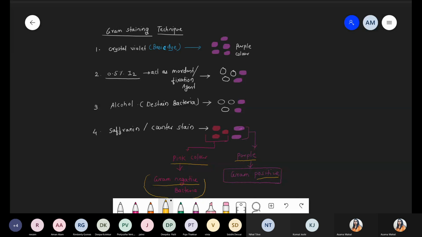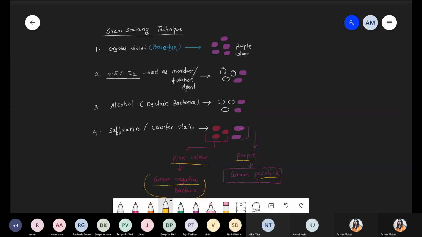Okay, just wait, I'll show you one image. Check the chat box. Okay, check the chat box.